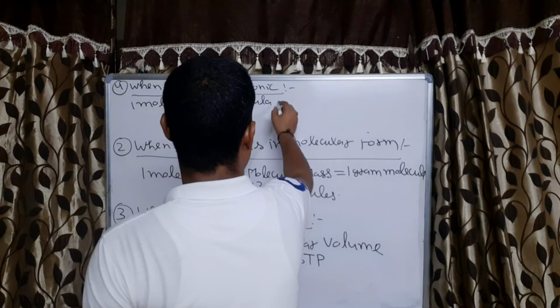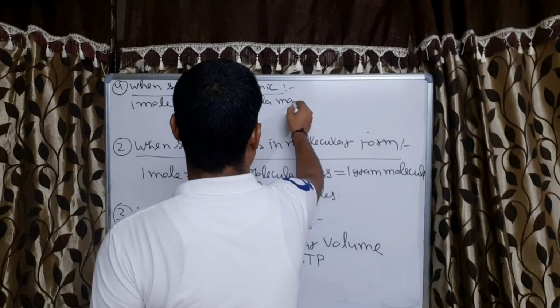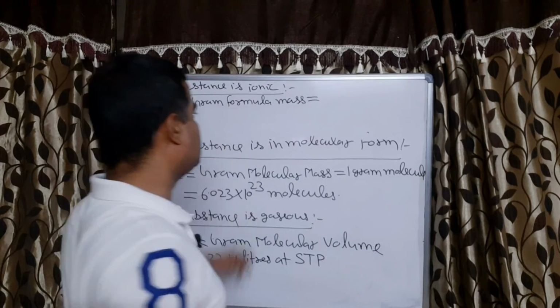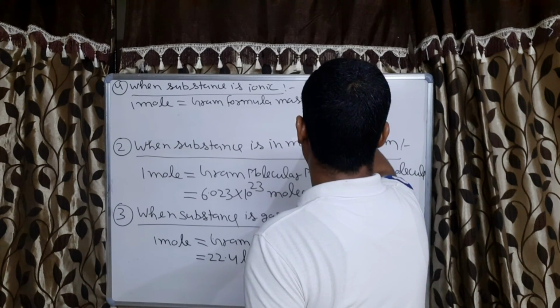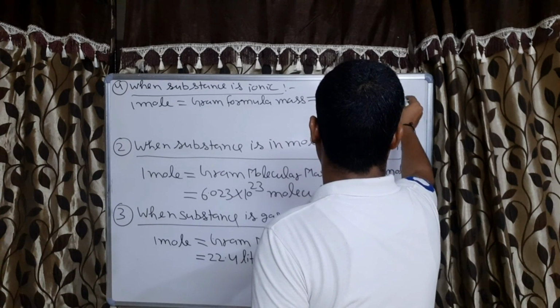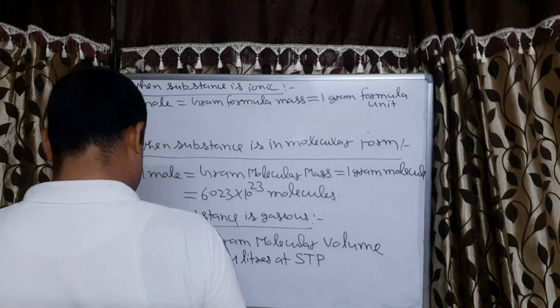Gram formula mass. And since it is gram formula mass, that will be equal to 1 gram formula unit. Correct? Okay.